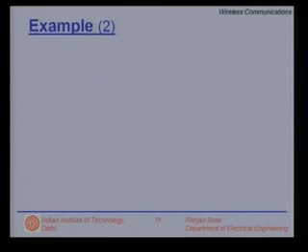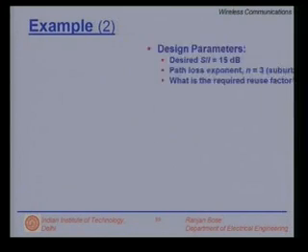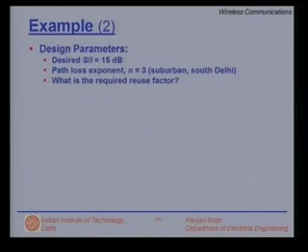Let us now change the example a little bit and look at a slightly different scenario. I would like to look at the South Delhi region, which is more suburban. It is not a concrete jungle. There are buildings, there is foliage, but not a very high density of concrete structures. Again, my desired signal to interference ratio is 15 dB, but the path loss exponent has gone down to n is equal to 3.